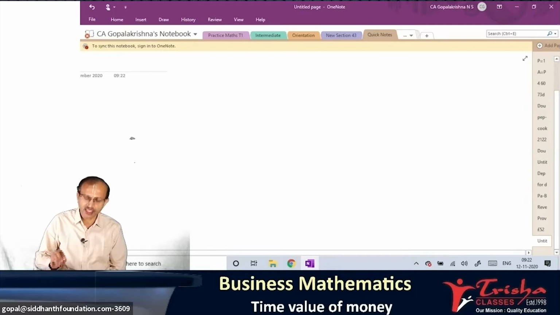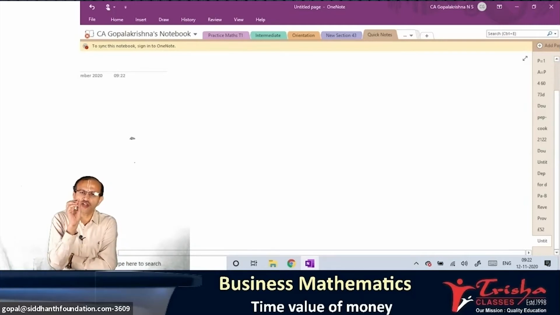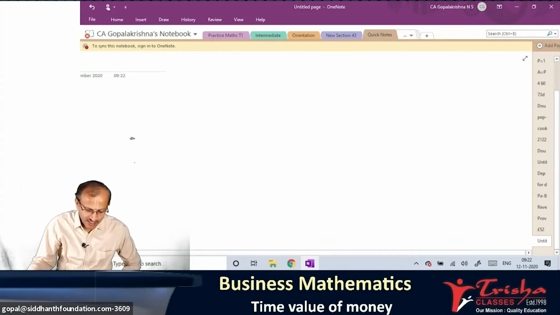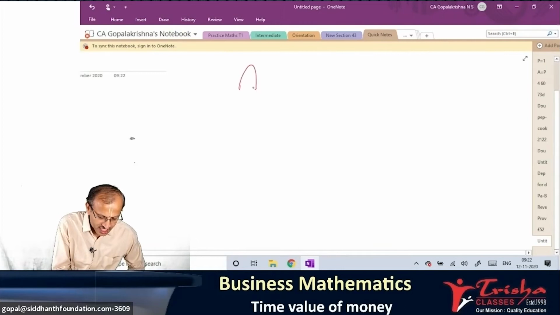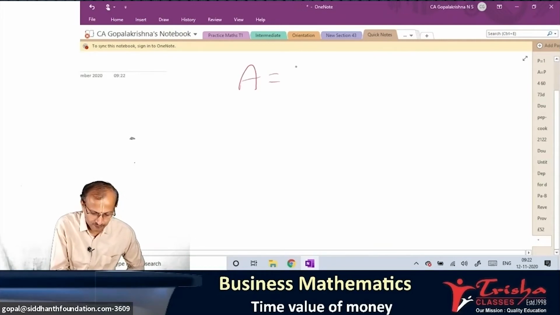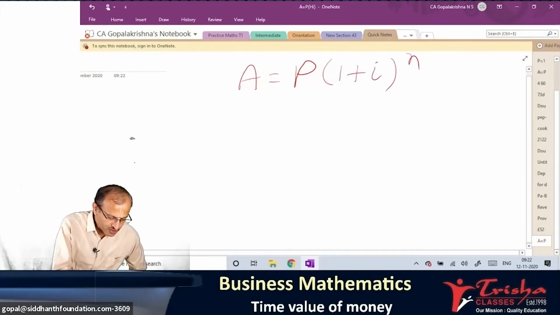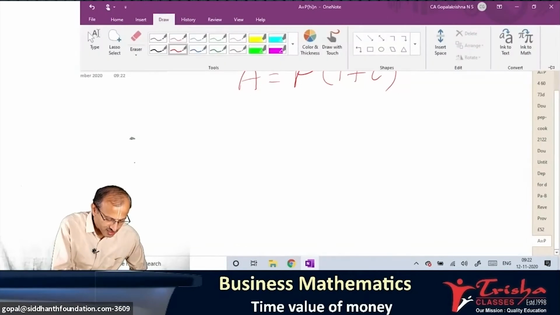The students, if at all you are working out or compounding yearly, you know the formula. What is the formula? If it is yearly compounding, what is the formula? P into 1 plus I to the power n. Observe some interesting thing.